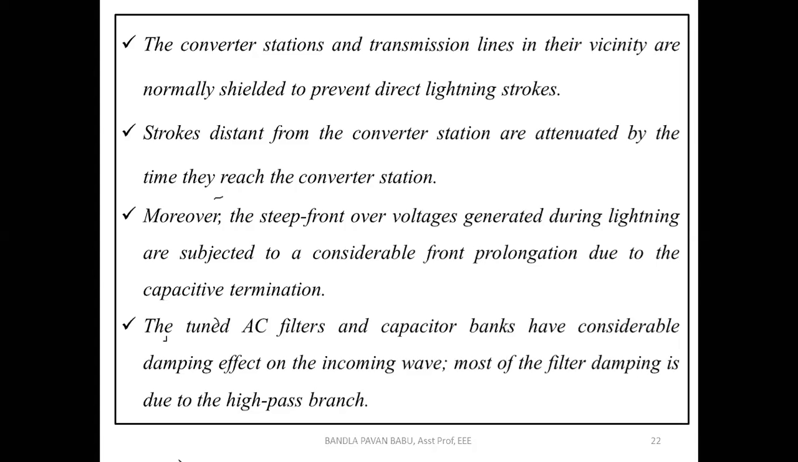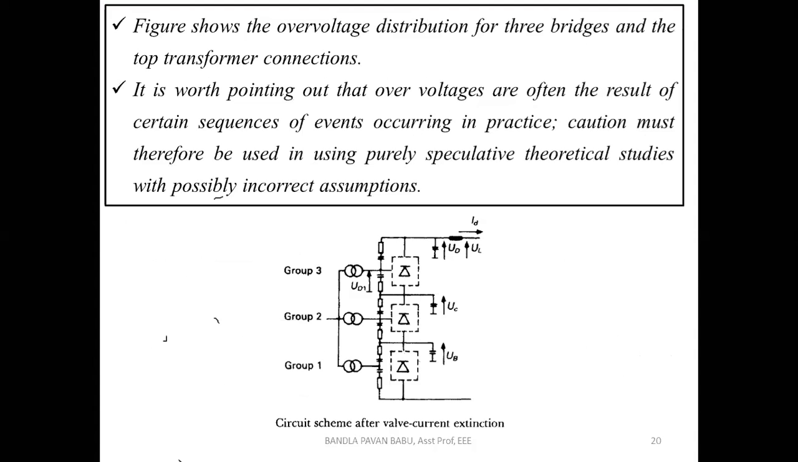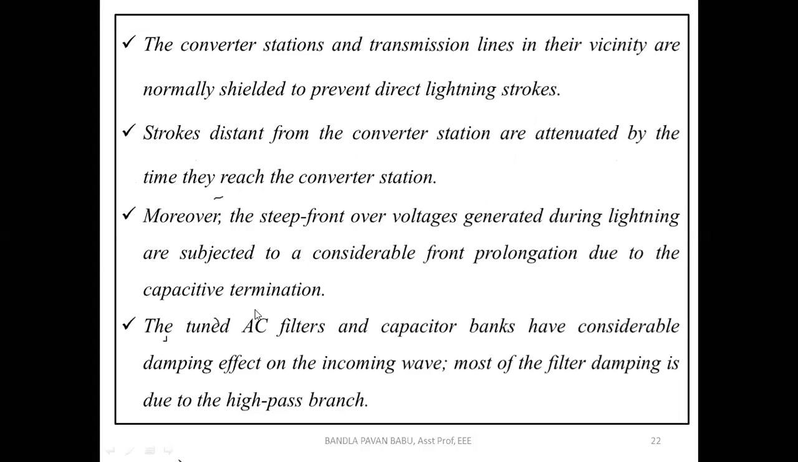Okay, so this type of waveform happened because of these surges. They lead to overvoltages generated during lightning, and there will be considerable front prolongation due to the capacitive termination. Since we are using capacitors before the converter unit and after the converter unit, to a certain extent we can limit these surges, I mean these overvoltages which are caused because of these surges. So that is the meaning of that.